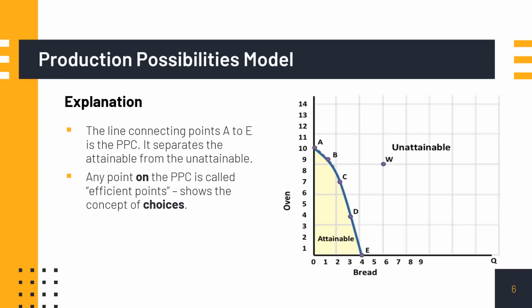Now, these points A, B, C, D, E show the concept of choices, because what it means is the economy has a choice to either produce at point A or point B or point C or point D or point E. Whichever the economy chooses, it's fine because they're all efficient.